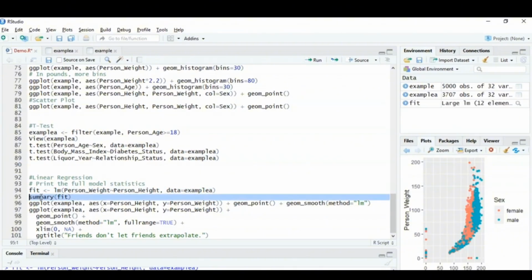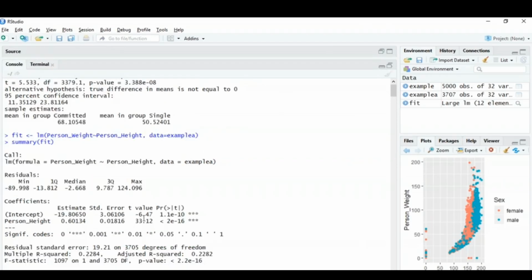Now we'll find the summary of fit. When we do, you can clearly see that the p-value is less than 2.2 times 10 to the power minus 16. The intercept term is not very useful most of the time. It shows what the value of weight would be when the height is 0, which would be around minus 19, which is impossible. That could never happen. But if we observe the height coefficient, it's really meaningful, because each 1 unit increase in height results in around a 0.6 increase in the corresponding unit of weight.